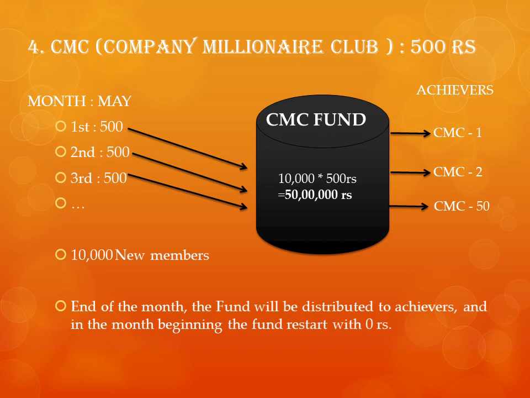Now, at the end of the month, the company will distribute this money to the achievers. Suppose there are 50 achievers, the company will divide this 50 lakhs rupees among 50 people. So each person will get 1 lakh rupees. But we will see in depth whether the company will give the full amount or not, who the achievers are, and to achieve the target, what are the things you need to do.